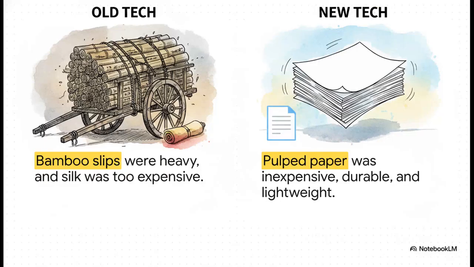I know, turning tree bark and old hemp into mush doesn't sound super glamorous, but that slurry literally changed the world. To really put this into perspective, imagine trying to run a massive, complex, imperial bureaucracy with the legacy tech of the time. It was incredibly limiting. Bamboo slips were super heavy and cumbersome. Imagine having to haul a whole wagon full of bamboo just to transport a few accounting ledgers. No way, right? And silk, while great to write on, was just prohibitively expensive. Then comes Kai Lun's massive upgrade, pulped paper. It was cheap, highly durable, and wonderfully lightweight. Just a massive foundational upgrade to human communication.